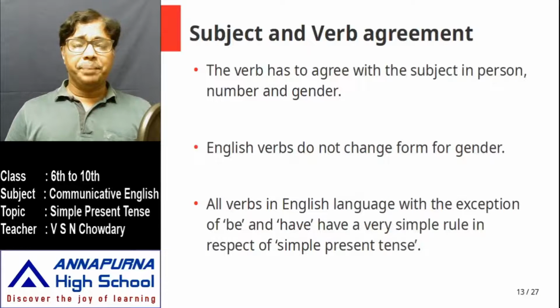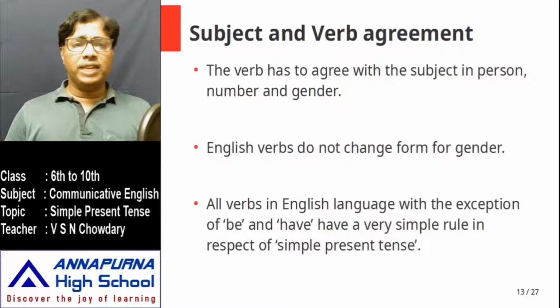And luckily, in English, for the simple present tense, the verb changes its form only for third person singular. All verbs except the verbs be and have. We have so many verbs, not only in English, in every language there are lots of verbs.